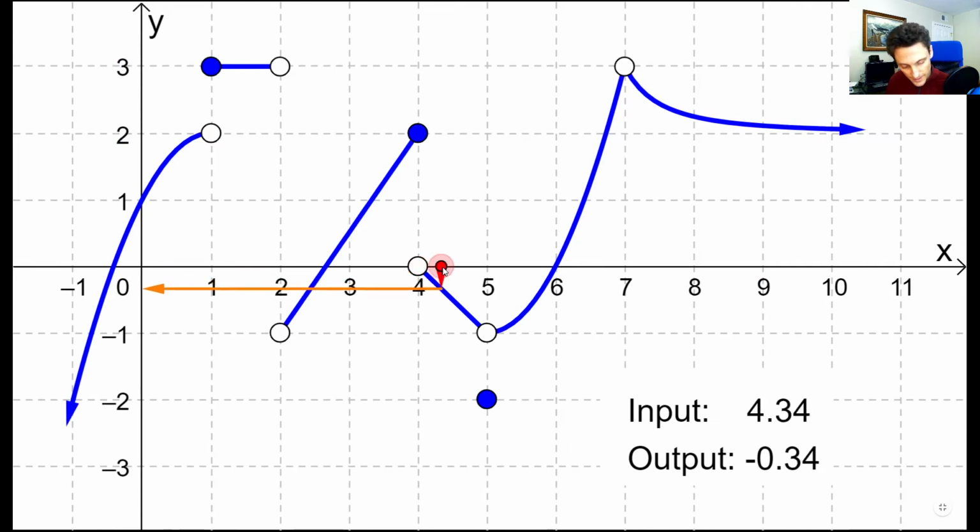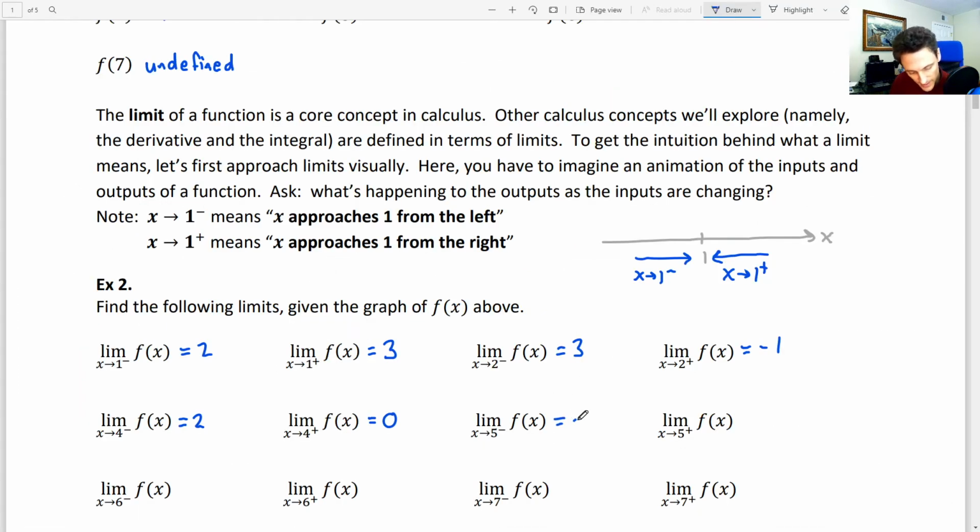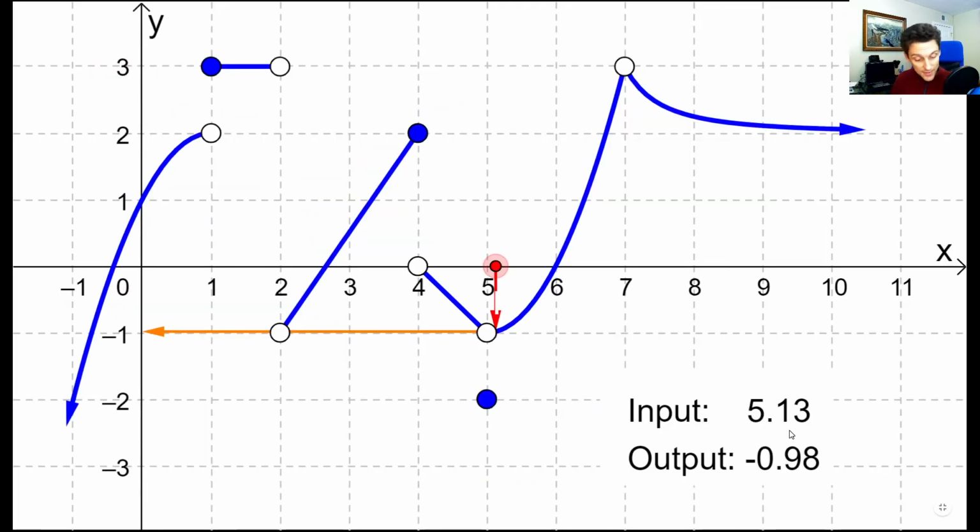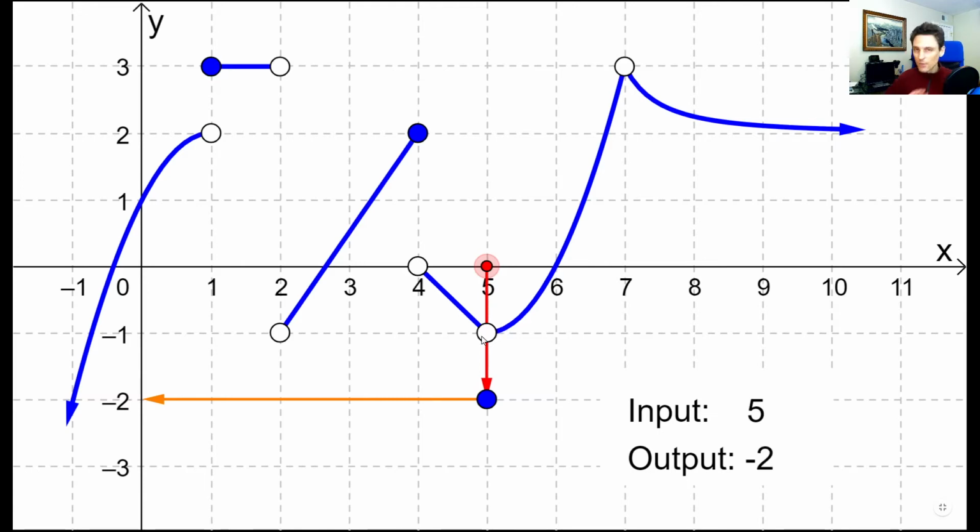Look at 5. So as x approaches 5 from the left, what are the y values doing? Getting closer to -1. And then what about as x approaches 5 from the right? What are the y values doing? Again, approaching -1. So in this case, from each side, the y values are approaching -1. And this is despite the fact that f of 5 is equal to -2.